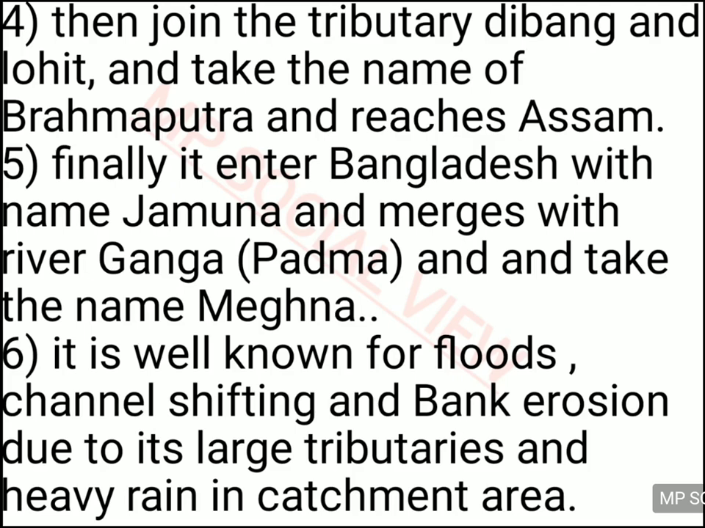And when it enters Bangladesh, it joins the Ganga river. The Ganga river in Bangladesh is called Padma river. And when this Jamuna and Padma river join, they together make a single river called Meghna river. And this Meghna river actually helps in the formation of the Sundarban Delta.